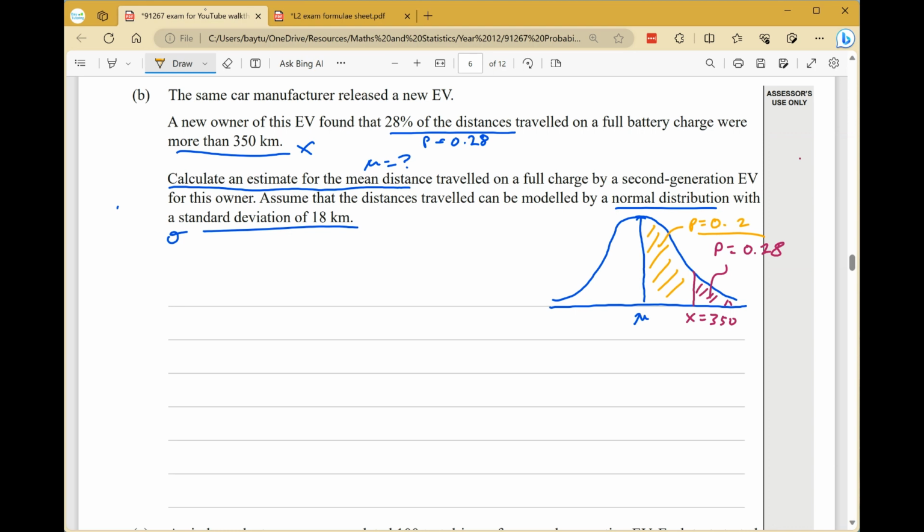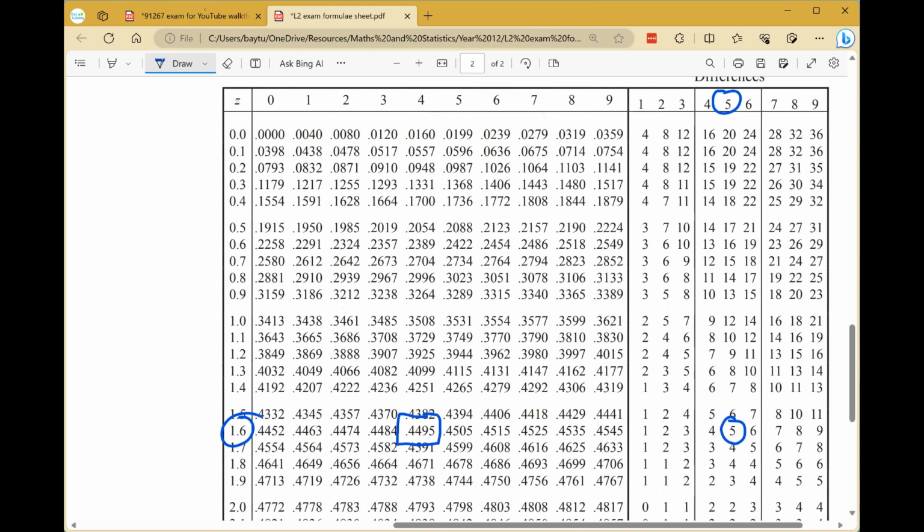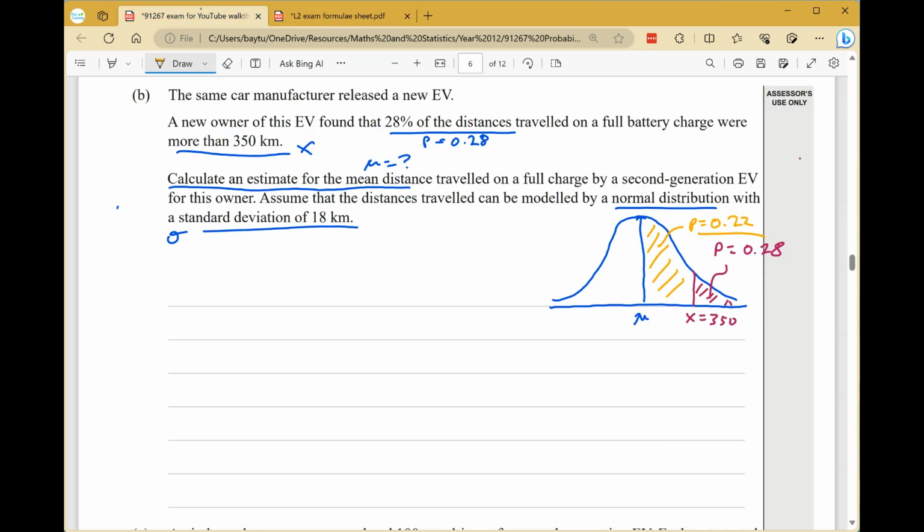Because again, z-scores in the z-table are always measured from the center, from the mean outwards. So we'll go and find a probability of 0.22, or as close to it as we can get. So that is here. That's as close as we can get without going over. And then if we go for a distance 10, perfect. So that's 0.583. This will be positive because we are on the right hand side of the mean.